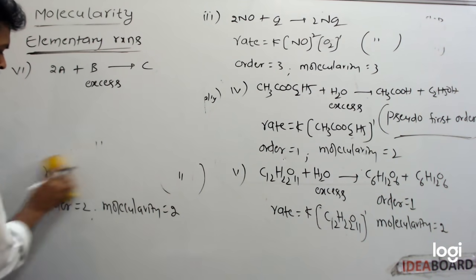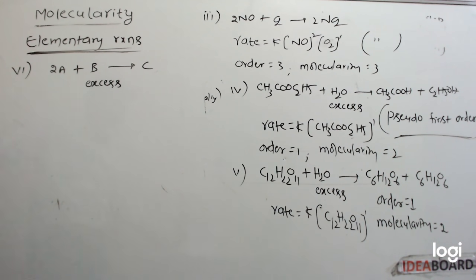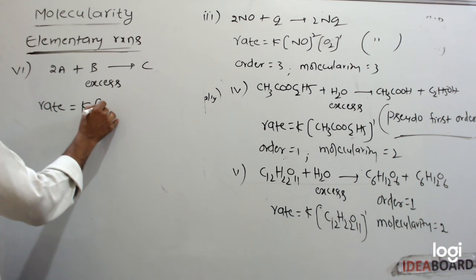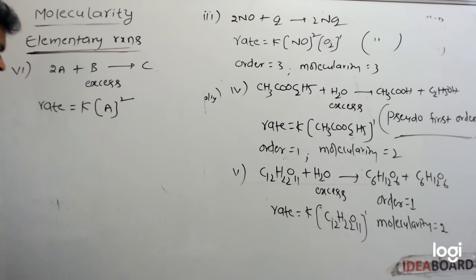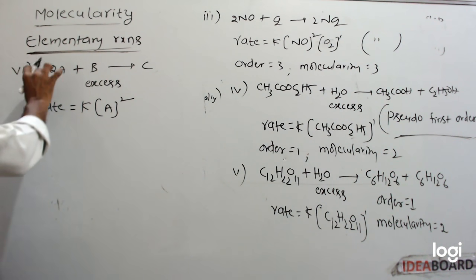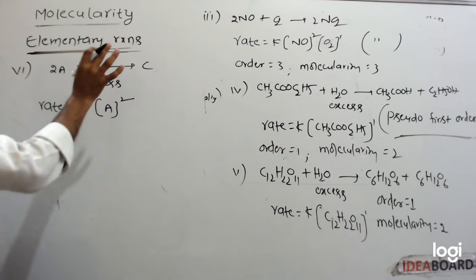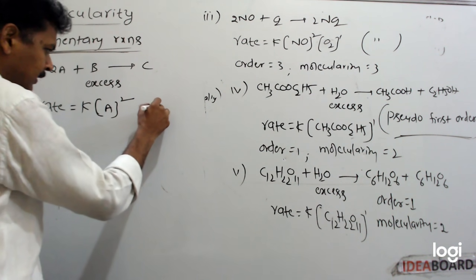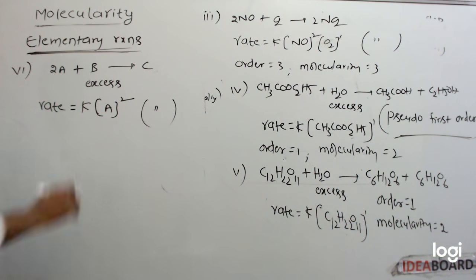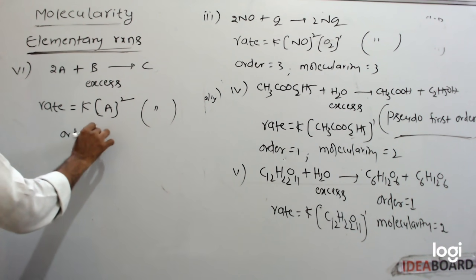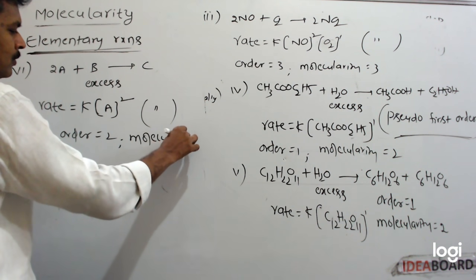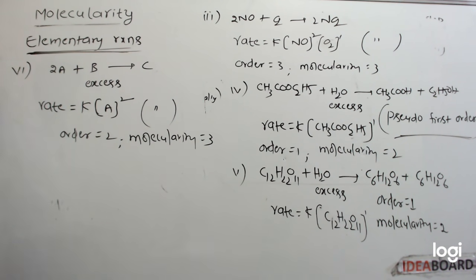For this reaction, if the rate law is rate equals K into A concentration squared, that is, if the rate of reaction depends only on A concentration, and this is obtained experimentally, then the order is 2, but molecularity is how much? Molecularity is 3. 3 molecules are there.